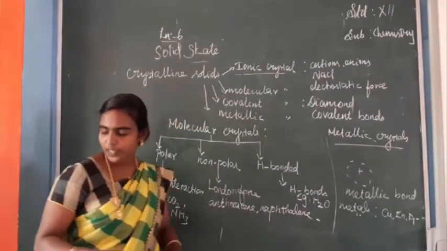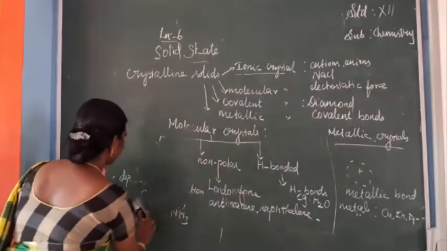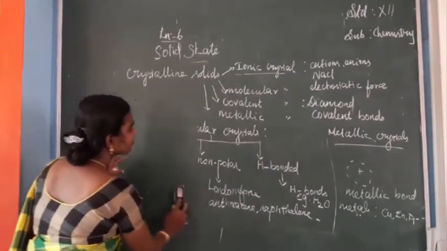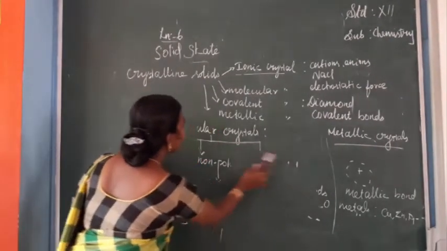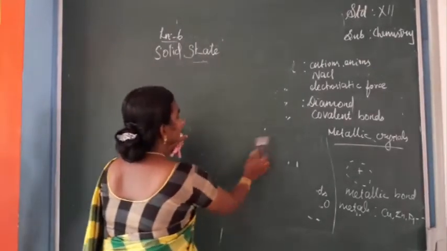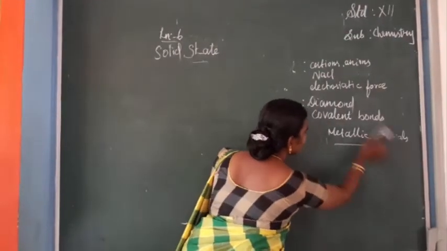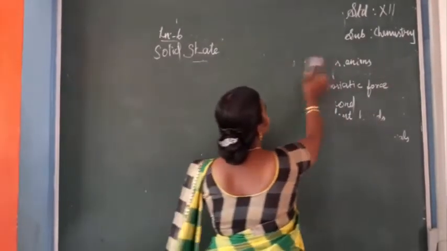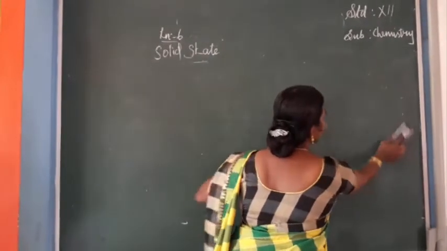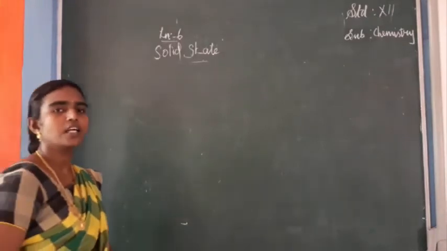Okay. So next we can see unit cell. The basic unit of a crystalline solid is called the unit cell.